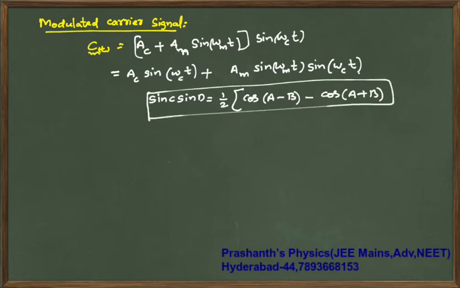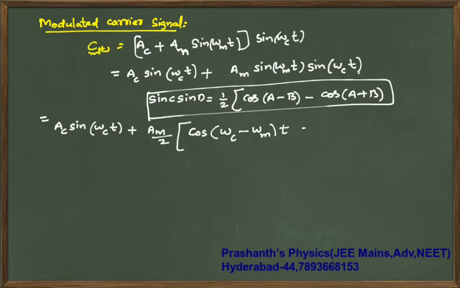So as a result, your carrier wave can be written as AC into sine of omega c into t plus AM by 2 times cos of (omega of carrier minus omega of message signal) into t minus cos of (omega of carrier plus omega of message) into t. So this I will expand. So finally what is that you are getting?